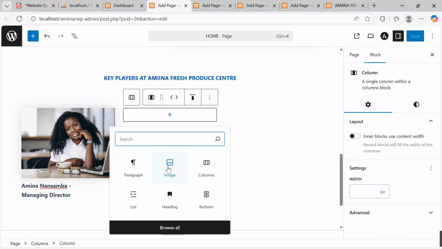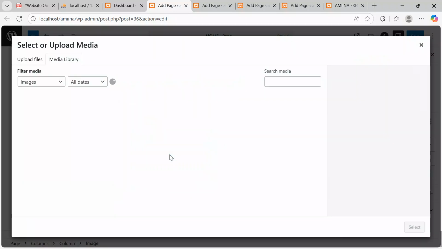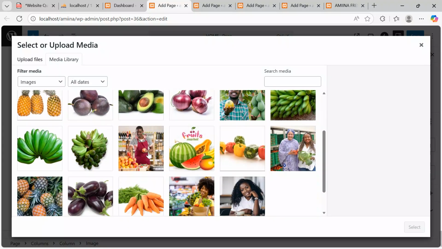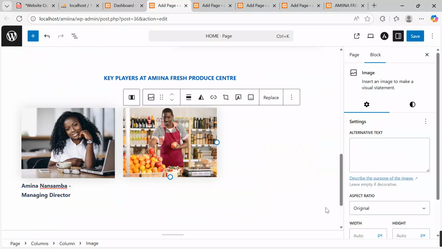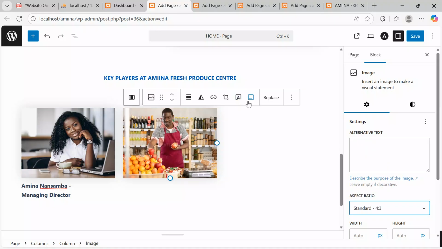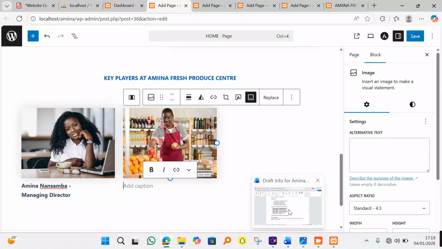Click on the add block button, add image, media library. Here, I'm going to put another key player. Who is this one? Let me keep it at that. Click select, and then come to aspect ratio, keep standard, come to add caption. After getting it at that, go back to our support document.